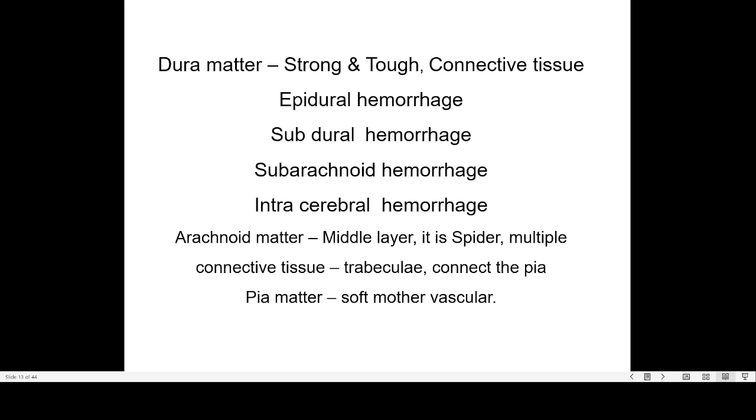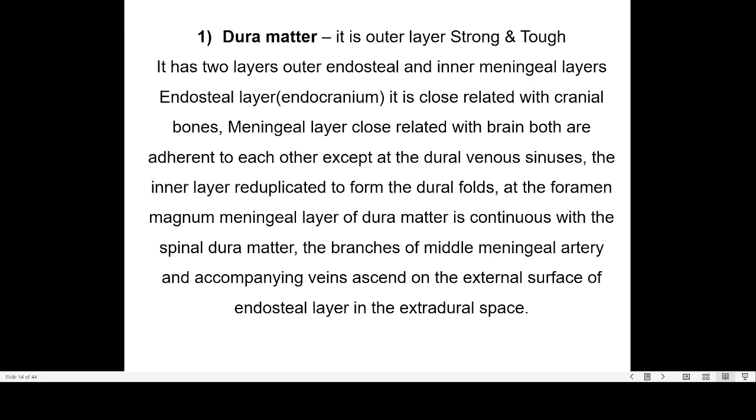It is highly vascular. The dura mater is the outer layer. It is strong and tough in nature. It has two layers. Outer is endosteal and inner is meningeal layer. The endosteal layer is closely related with the cranial bones. Then the meningeal layer is closely related with the brain. Both layers are adherent to each other except at the dural venous sinuses. The inner layer is reduplicated to form the dural folds.